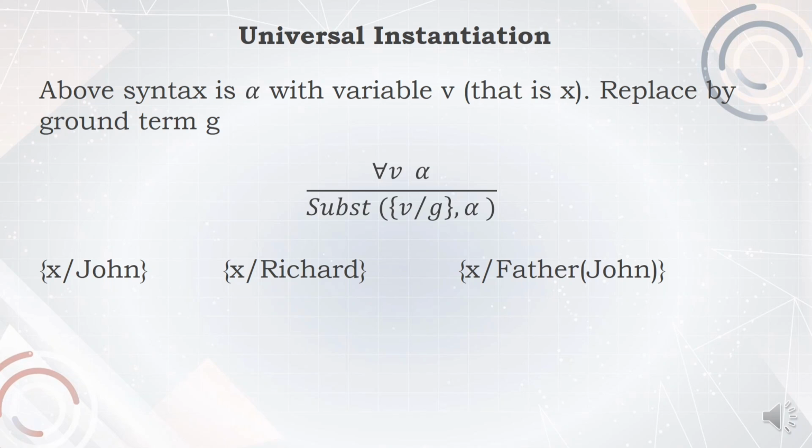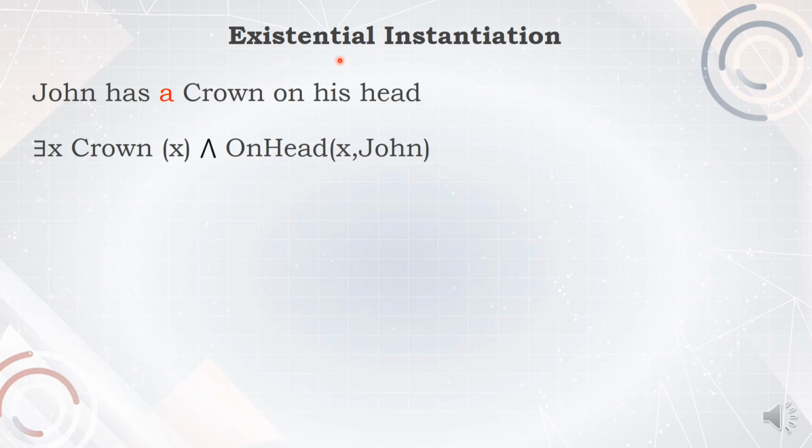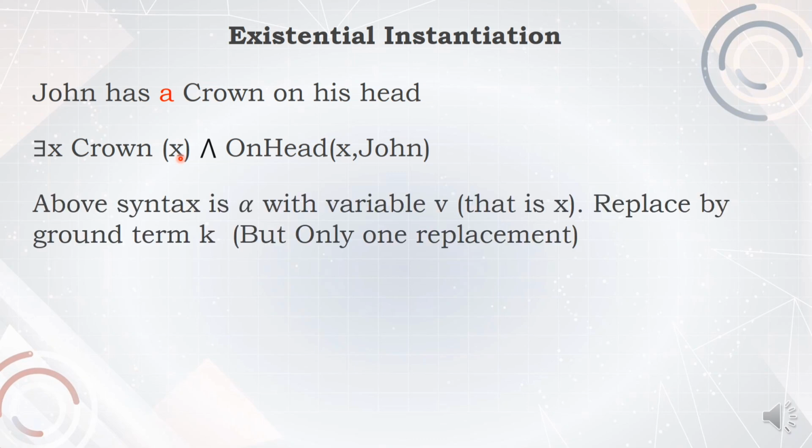We have another instantiation called existential instantiation. Here we are adding the there exists quantifier. Let us remove that. John has a crown on his head. Remember, a crown. There is only one crown, which means X is a crown. Can I have many X? No. You can have only one X. It can be a gold crown, a simple crown. So I am going to replace the variable V by a ground term, only one term. Let us take only C. Instead of C, can I have Q? No, not allowed. Because a crown, there exists, means only one.